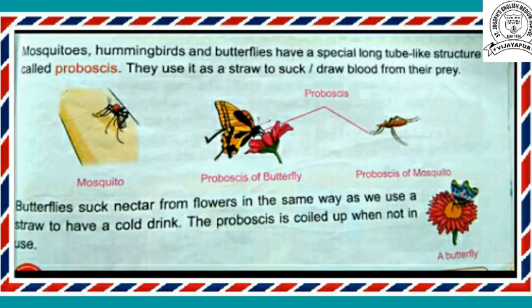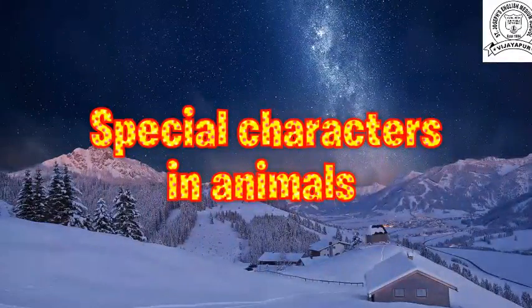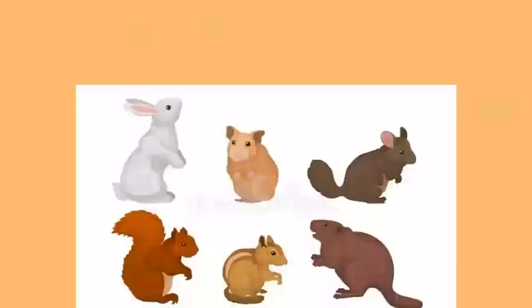Butterflies suck nectar from flowers in the same way as we use a straw to have a cold drink. The proboscis is coiled up when not in use. So children, now I explain this part. Here I explain special characters in animals. Because of that they can eat the food easily.